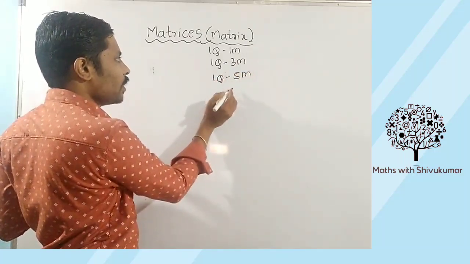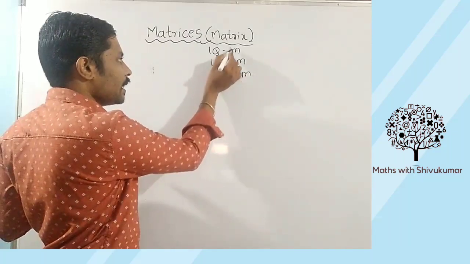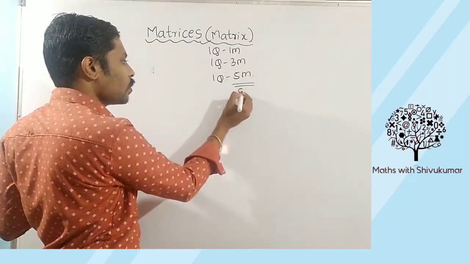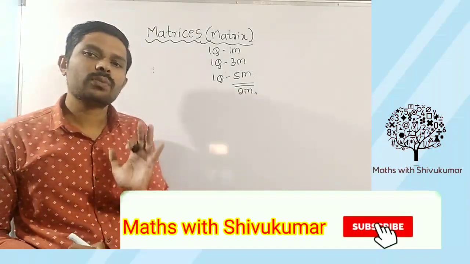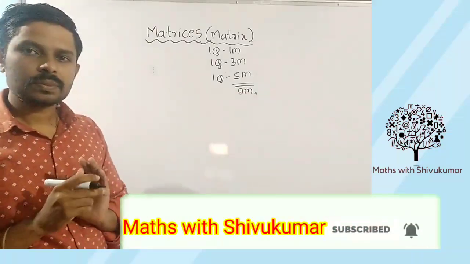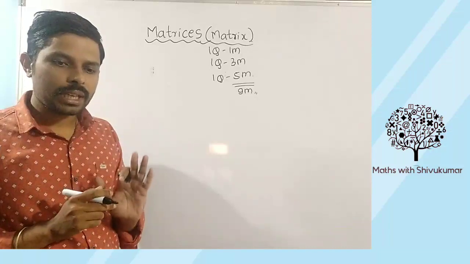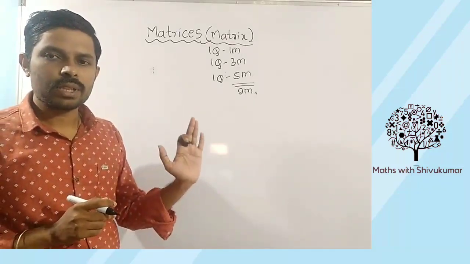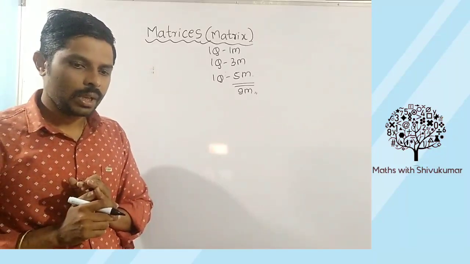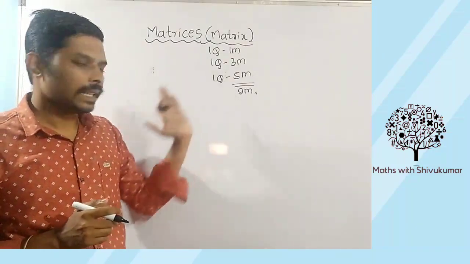So total how many marks? 5 plus 3 is 8, 8 plus 1 is 9, which means you are going to get a total of 9 marks from this topic in your annual examination. Totally 9 marks for your annual exam from this topic. So please write it down.